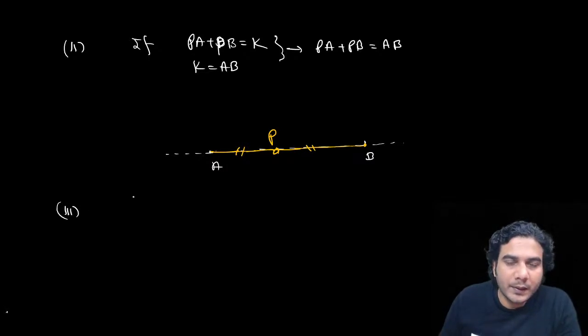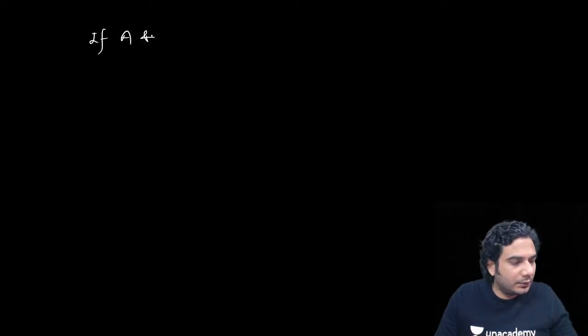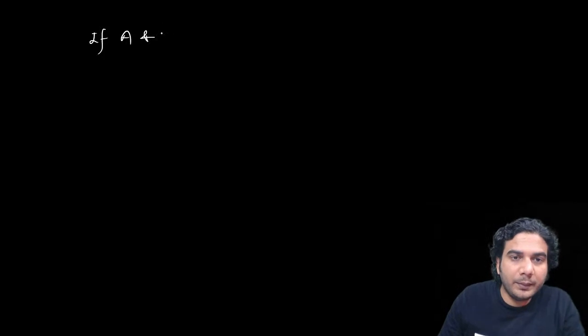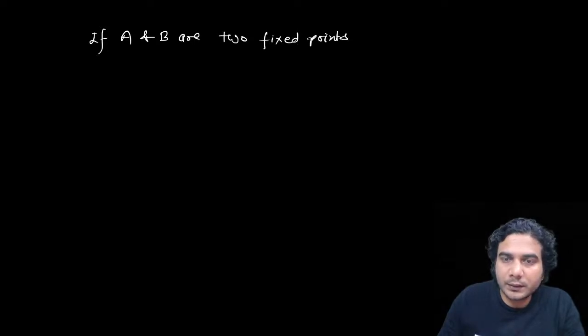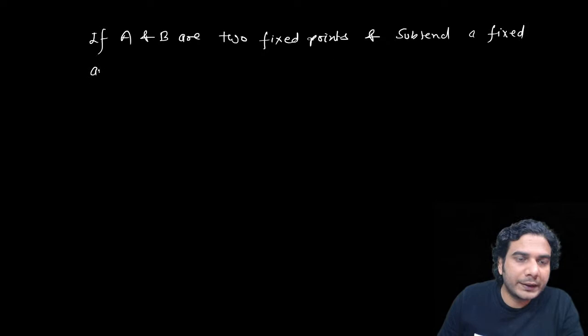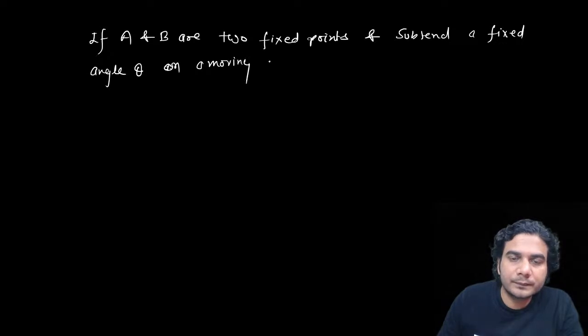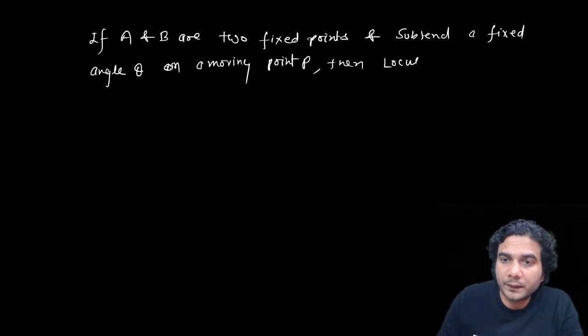Third. Now suppose, next locus I'm telling you, if A and B are two fixed points and subtend a fixed angle theta on a moving point P, then what is the locus of P?